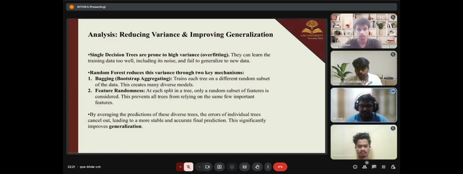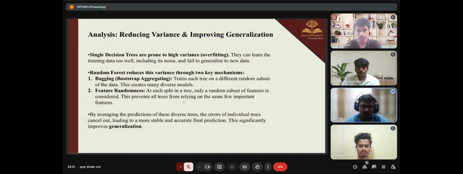First, a single decision tree often suffers from high variance. They can fit the training data very accurately but fail to generalize to unseen data. In simple terms, they may learn the noise instead of the pattern. The random forest reduces this problem using two main techniques: bagging and feature randomness.